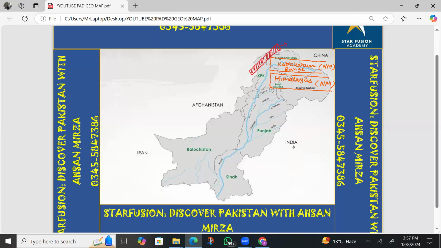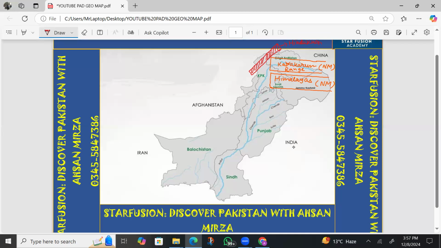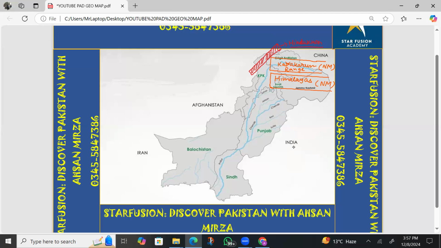Half of it is in the north, and the other half is on the northwestern side of Pakistan. Another landmark for this range is that it is present at the cross section, just in front of the Karakoram and Himalayas. This is the northwestern mountain range.